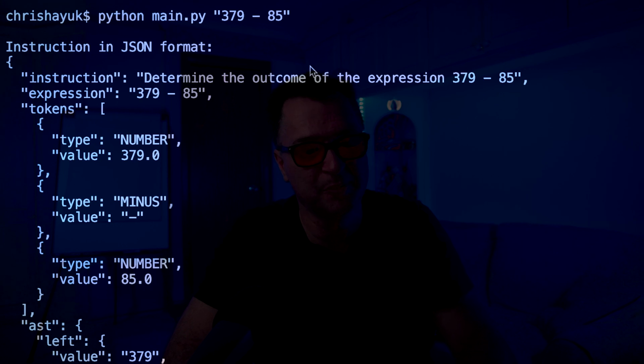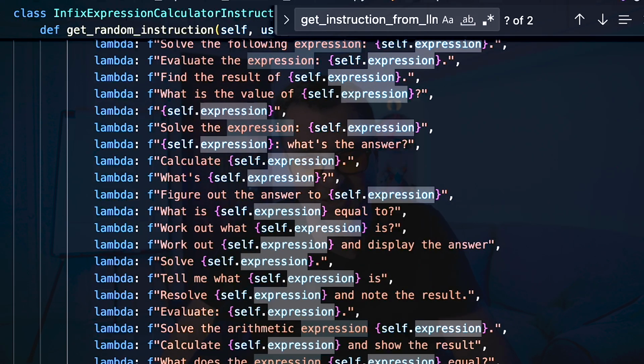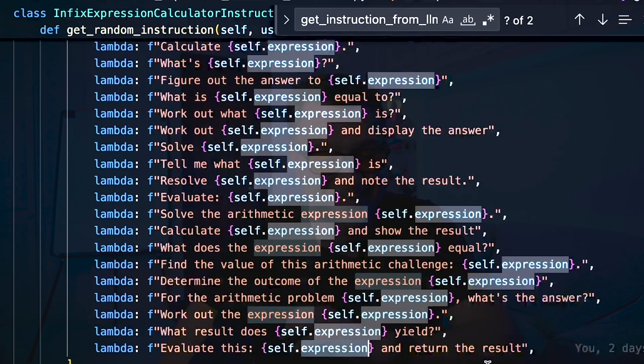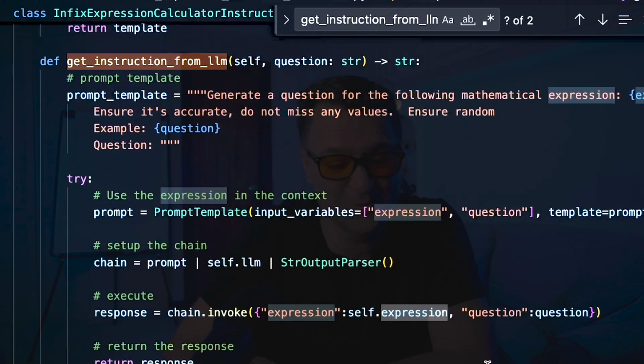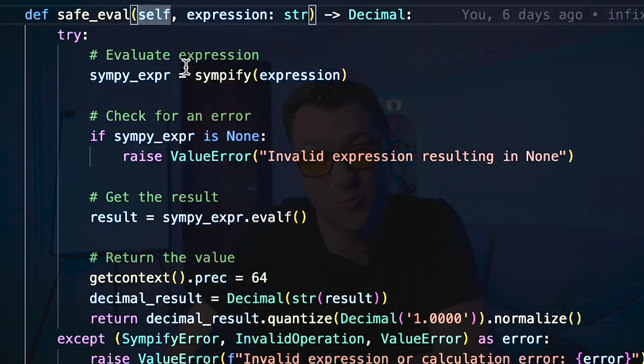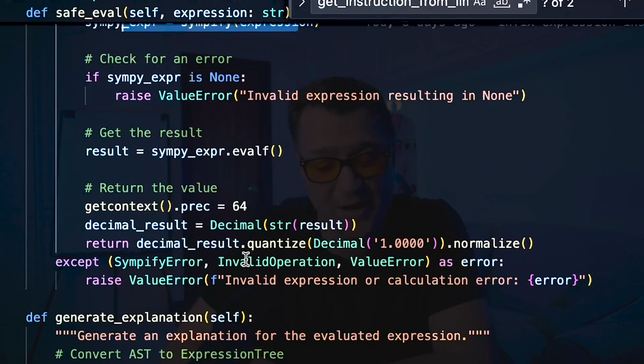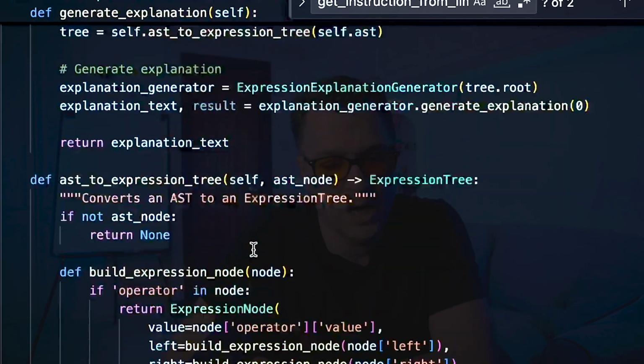So, determine the outcome of the expression 379 minus 85. If I look at that, you will see there is a determine the outcome of the expression, and then self.expression. That's really how this works. And then for the evaluation, all I'm doing here is taking that expression, which is already in the class, and calling safe eval, and safe eval is going to use simplify to evaluate the expression. So it's just going to do this via Python, and then return the result. We'll talk about explanations in a second.